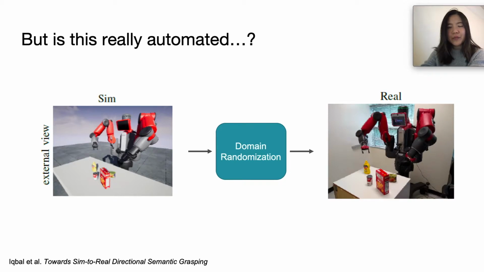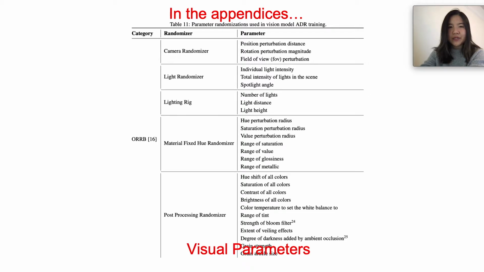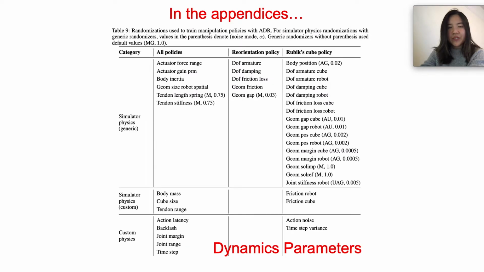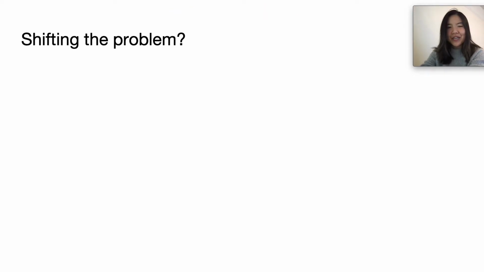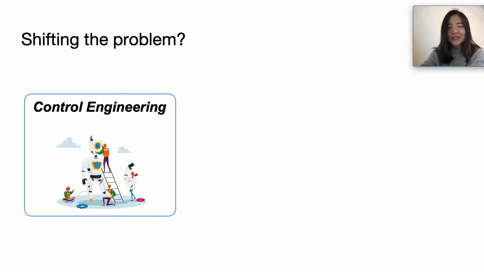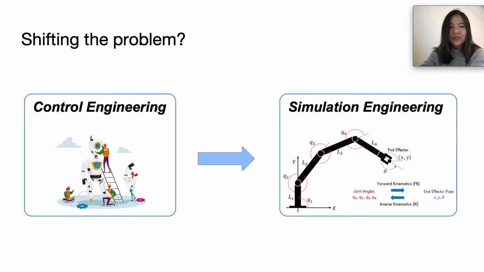But in order to get domain randomization to work, not only do we have to specify all the parameters that we want to randomize, we also have to be careful about how much we randomize them by exactly. If we don't randomize them enough, then the policy ends up not receiving the robustness benefits we desire. But if we randomize them too much, then the policy ends up becoming overly conservative and won't work either. And so it seems like we really shifted this problem further. We've gone from doing a lot of control engineering to get the robots to work in the real world to now doing a lot more simulator engineering in order to get our policies to transfer to real robots.